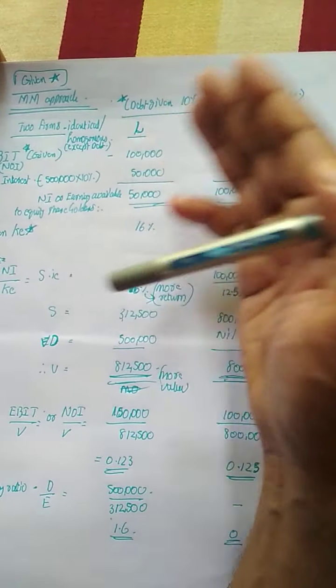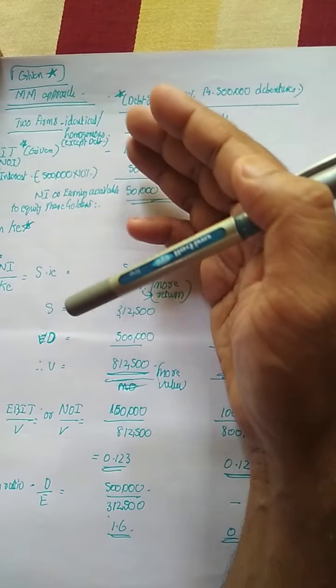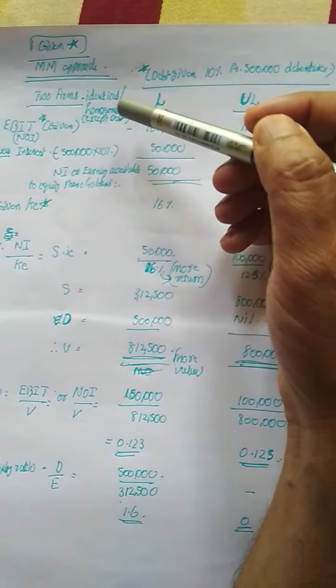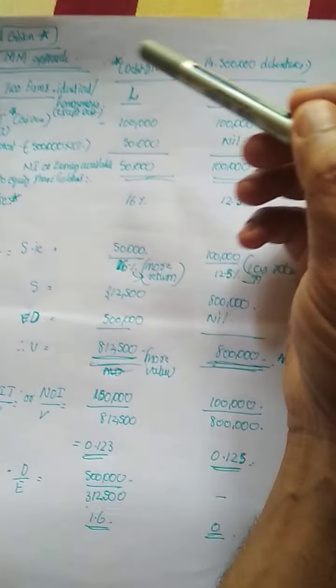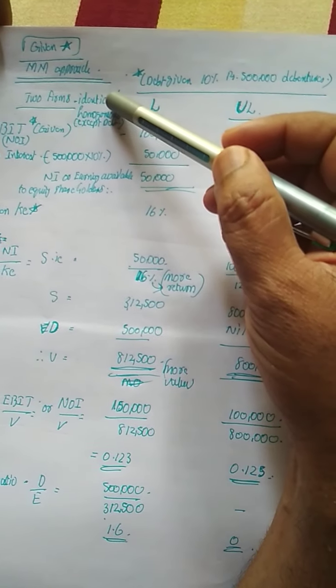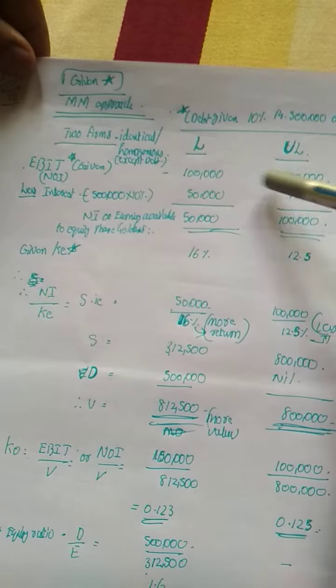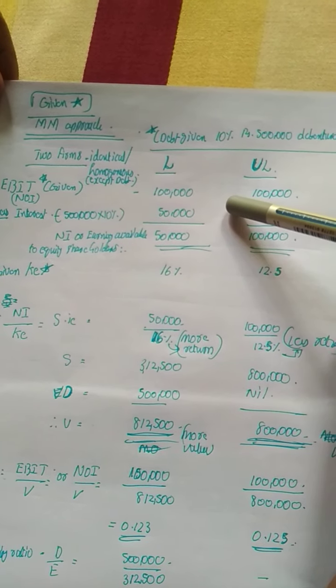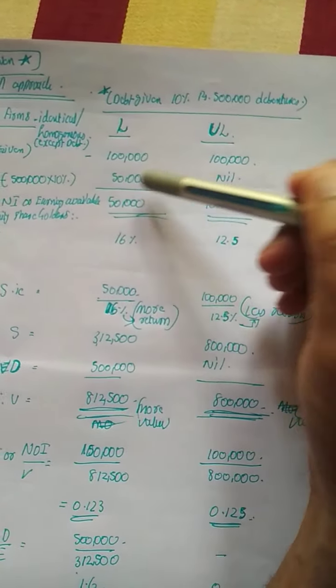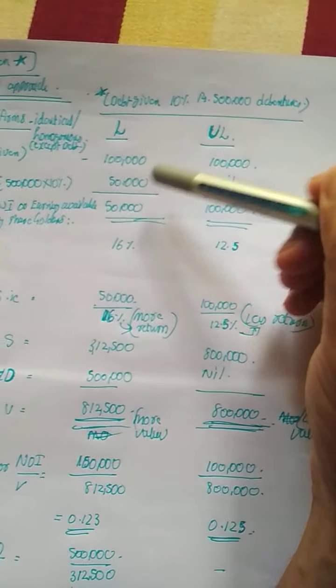They are homogeneous firms. So this approach could be explained only through a particular situation where there are two homogeneous firms which are identical in all aspects except leverage. Here all aspects identical, you should take very care.